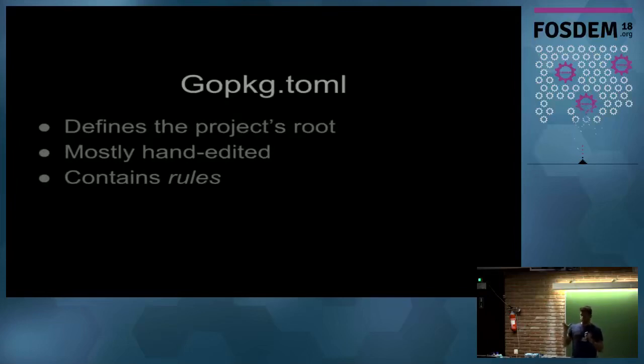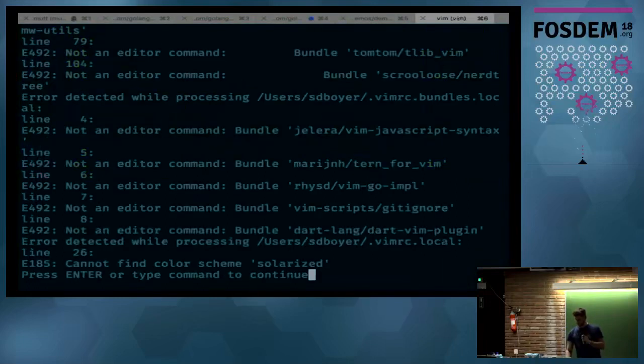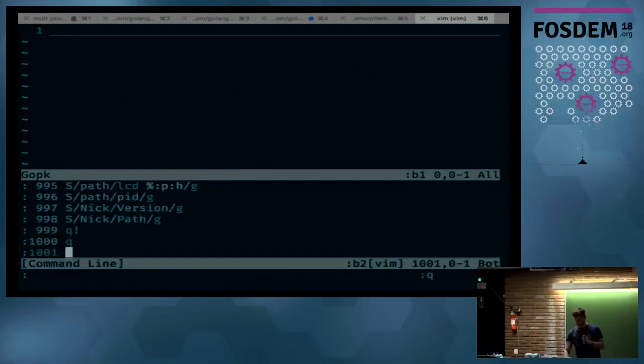So gopackage.toml is mostly hand edited, and it contains rules. We have some simple examples of that. Whoa! I forgot it's nvim. Hang on.